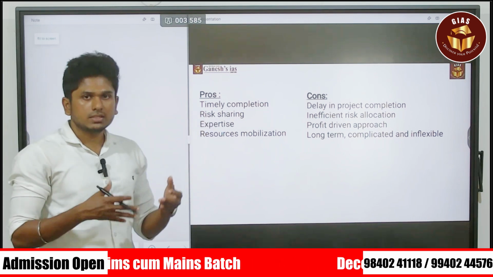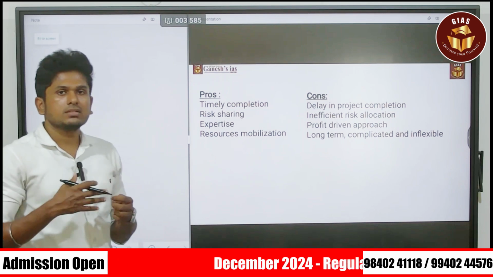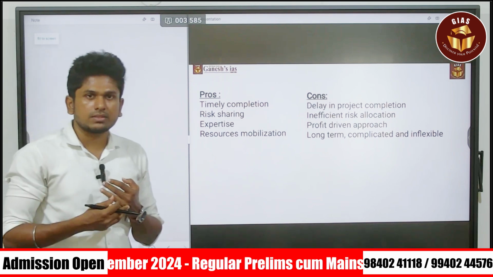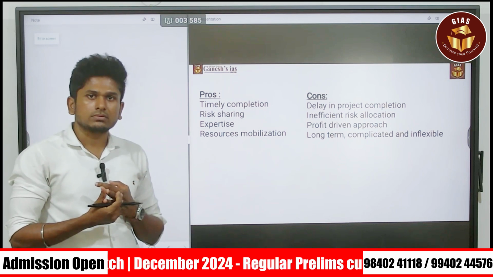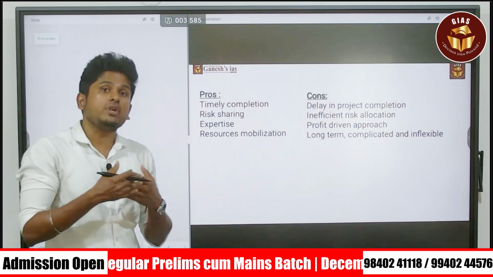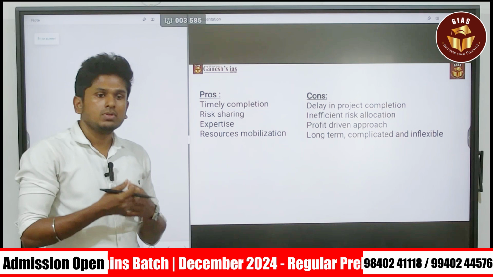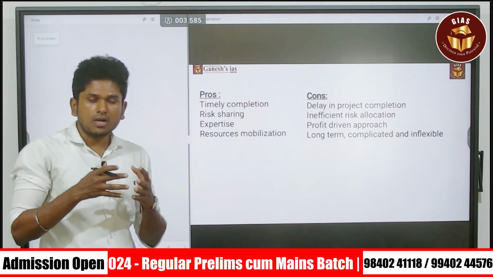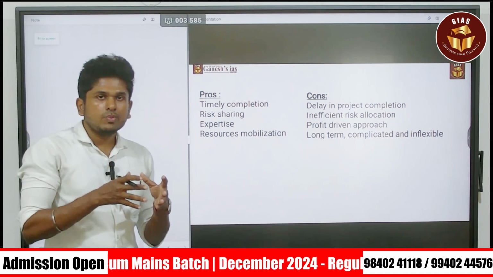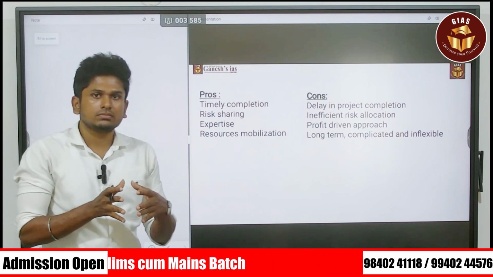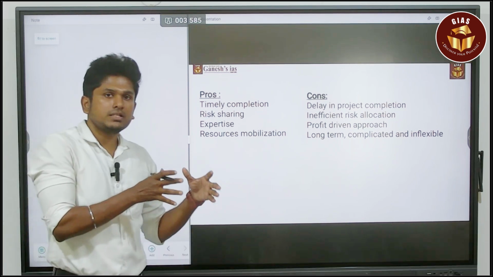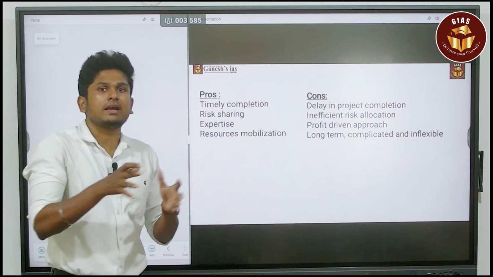Next, risk sharing. The risk sharing is not only about the financial thing, even the social factor or political factor, and for example, the environmental factor also. In the triple P model, it will be easier for the private player to pump in their money. At the same time, it is easy for the government to create land.